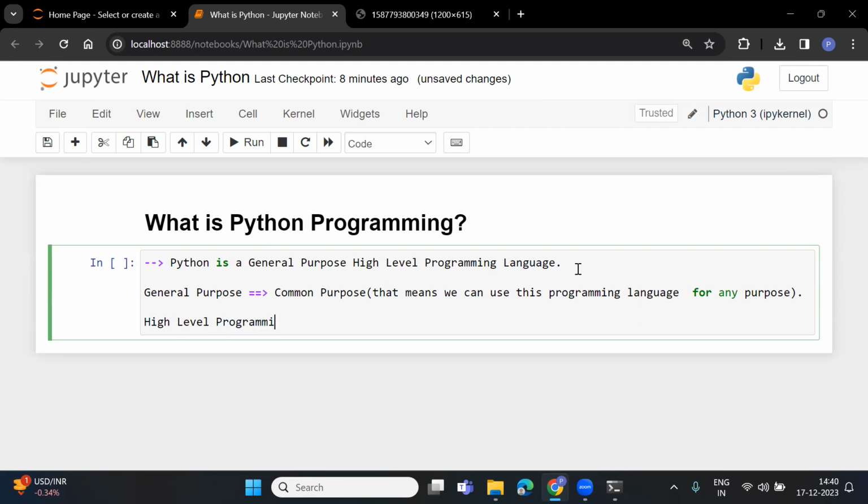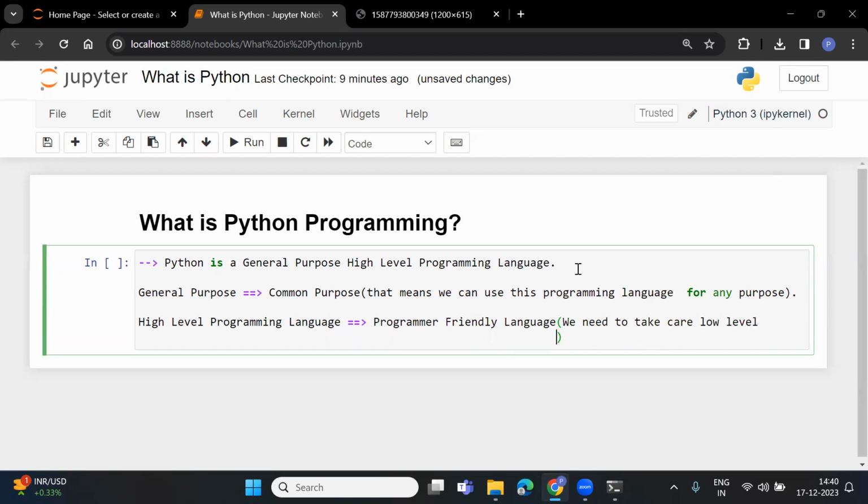High level programming language basically means programmer friendly language. Now, what is the meaning of programmer friendly language? It means we need not take care of low level activities. Maybe you are having a doubt: what is the meaning of low level activity?